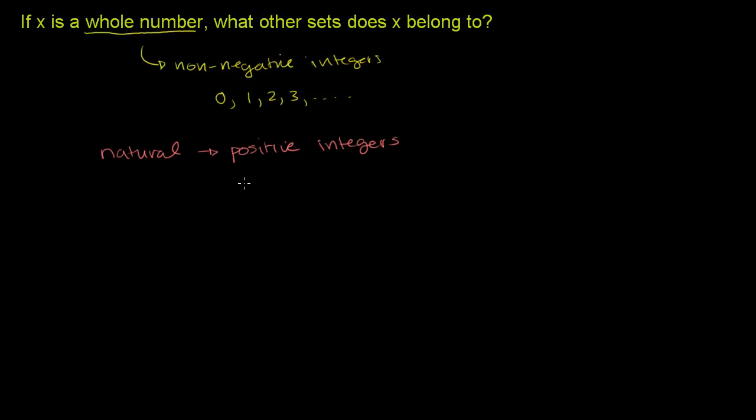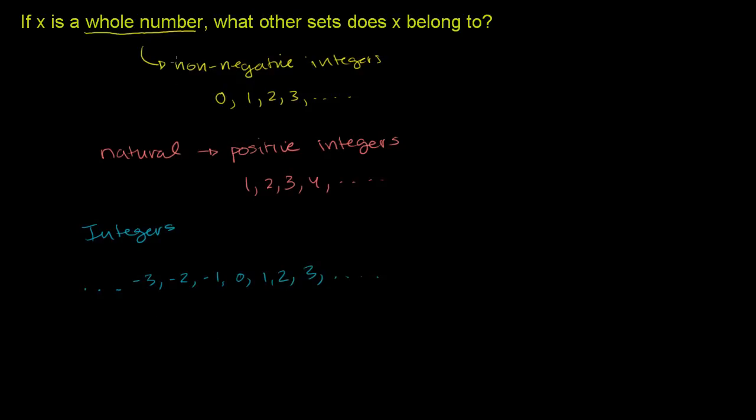So in this context, the natural numbers are 1, 2, 3, 4, so on and so forth. And of course, there's no ambiguity about what integers are. Everyone agrees on that. Integers, you could go arbitrarily negative: negative 3, negative 2, negative 1, 0, 1, 2, 3, and you can just keep going in the positive direction.